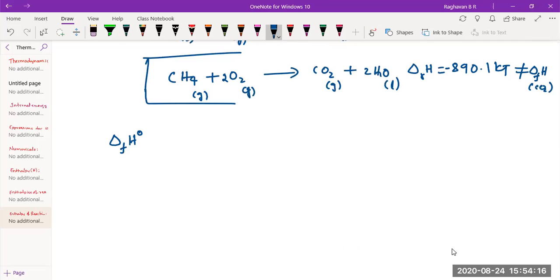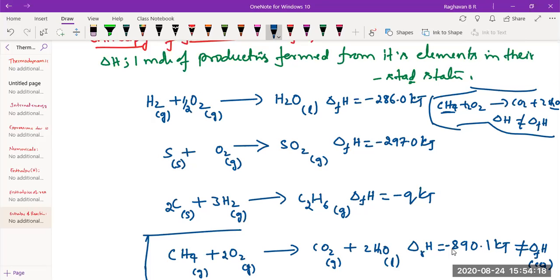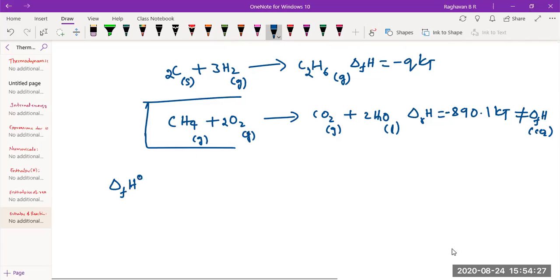Standard enthalpy of formation. Already a part of the statement is there in the definition: 1 mole of product is formed from its elements in the standard state. Elements should be there in the standard state. Apart from that, one more condition is required. If standard enthalpy of formation is the term to be defined at 1 bar, then delta FH at 1 bar, rest everything being there, is called delta FH naught.